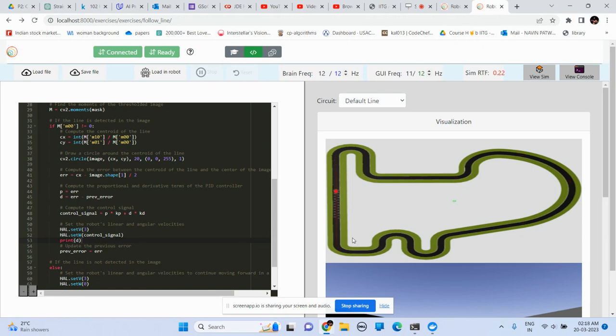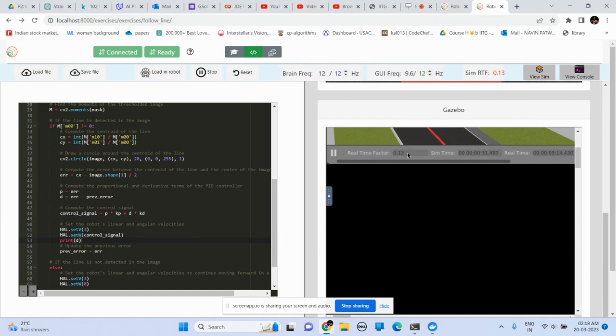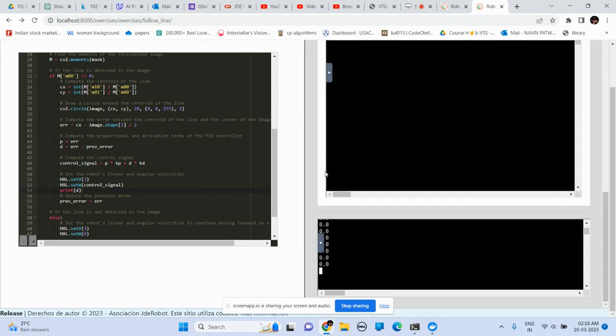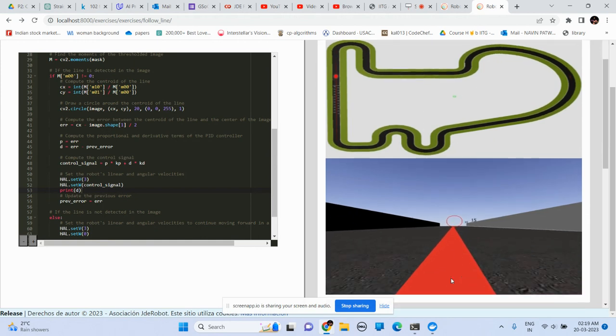We have already reset it, right? So it will start from the beginning. The simulation should be okay in a few minutes. You can see over here that the console is being updated at every time interval, and that is the implementation. I would like to go till the curve where the oscillation is much more, just to visualize it. I would like to leave it till the curvature comes into the picture.